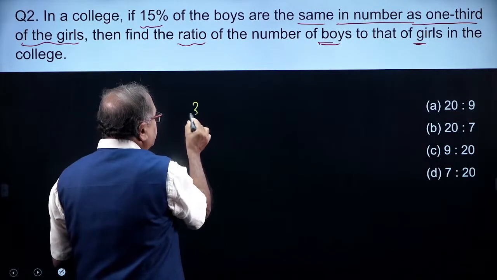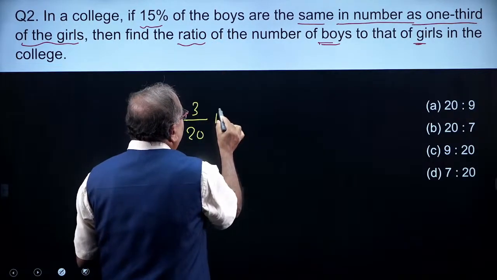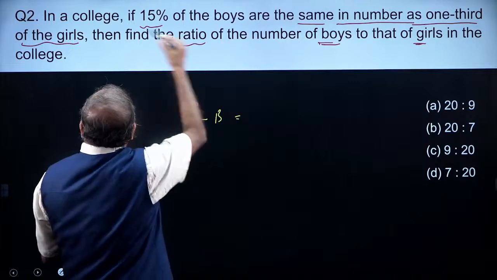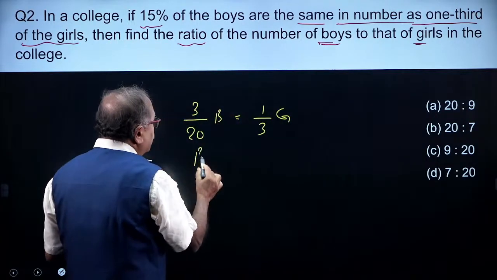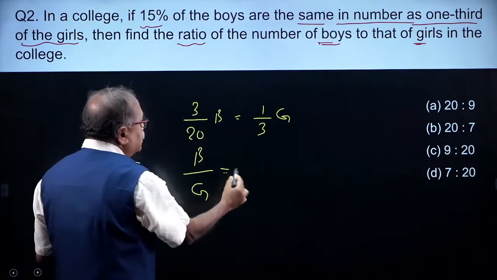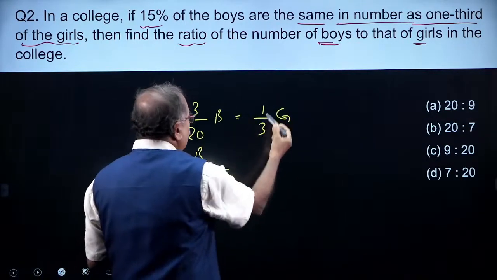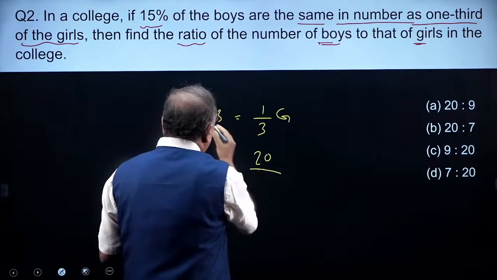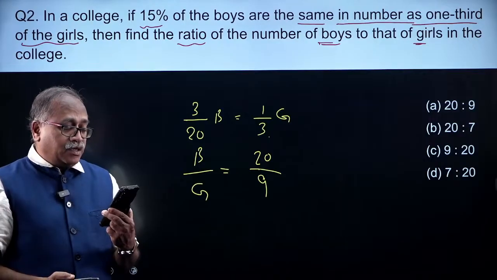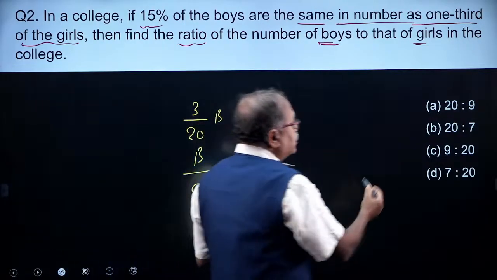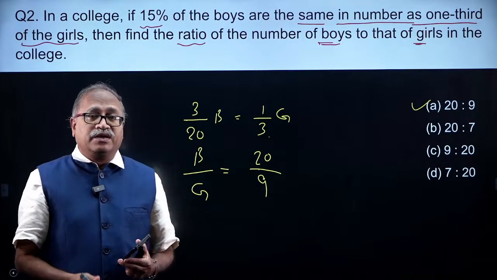So he must have written it this way: 3 by 20 of boys is equal to 1 by 3 of girls. So from here I get the boys to girls ratio. It is as simple as this. So here 20 goes over here and 9 comes over here. So 20 is to 9. And Aman so nicely understood the question. Conceptually he is very clear.